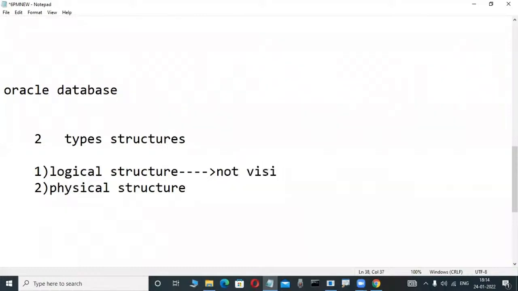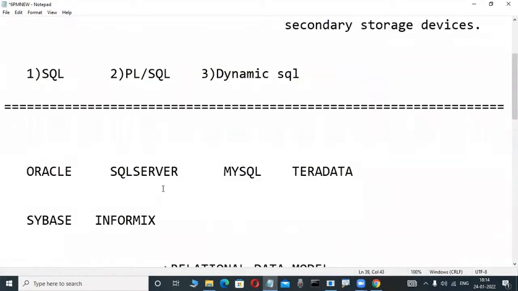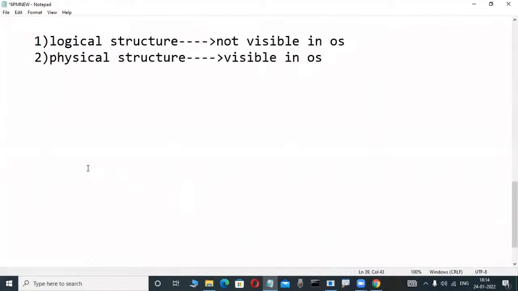in the operating system. That is called a logical structure. A physical structure means whenever we install Oracle, SQL Server, or DB2, three physical files are created automatically. I told you in the previous classes. That's why a structure which is visible in the operating system is called a physical structure. These are all things from the previous class. Don't worry.